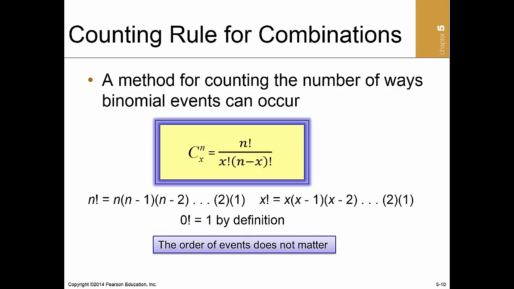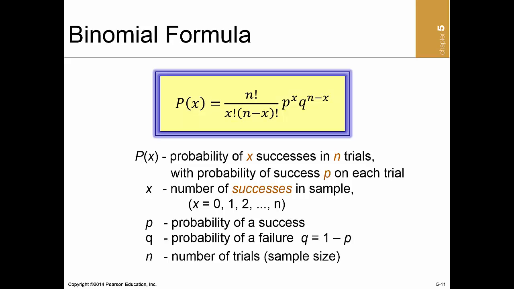An effective method for counting the number of ways binomial events can occur is called the counting rule for combinations. This rule is used to find the number of outcomes for an experiment in which X objects are to be selected from a group of N objects. The key to developing the probability distribution for a binomial process is to first determine the probability of any one way the event of interest can occur, and then to multiply this probability by the number of ways it can occur. We can simplify a few steps by using the binomial formula.